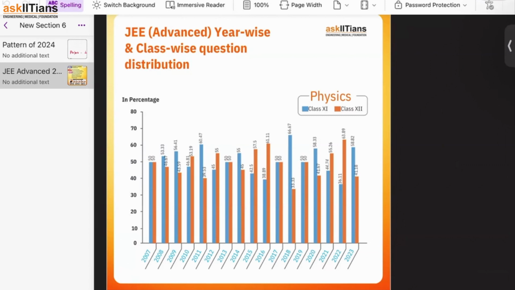Even if I compile the data and find the average, it is almost 50-50. The top topic was mechanics, and the second top was optics, 11th and then 12th. That is the point to understand here: they ask 11th and 12th with almost equal weightage for physics.